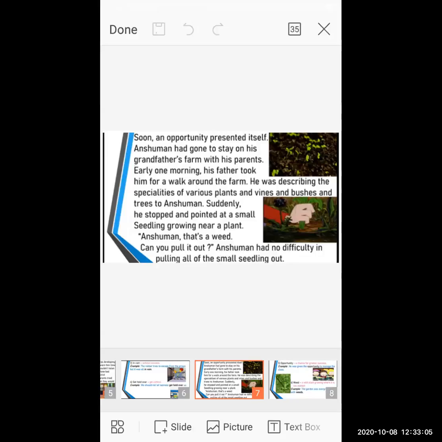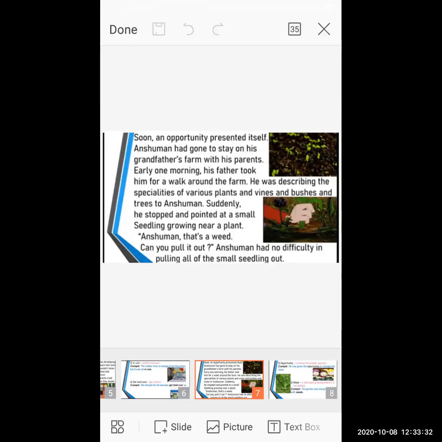So they observe a point, a seedling, it is growing near a plant. Anshuman, that's a weed, can you pull it out? Who said this? Anshuman's father is saying that this is the weed, can you pull it out? Pull it out, that means can you remove it? Okay, so Anshuman removed it without any difficulty, and it's removed very easily because it was a small seedling.